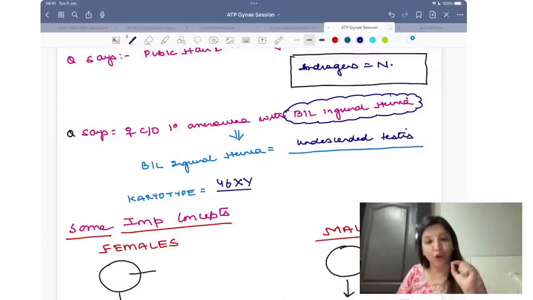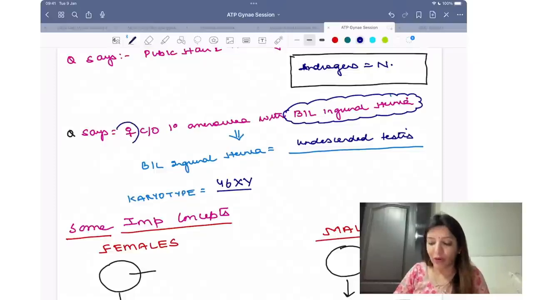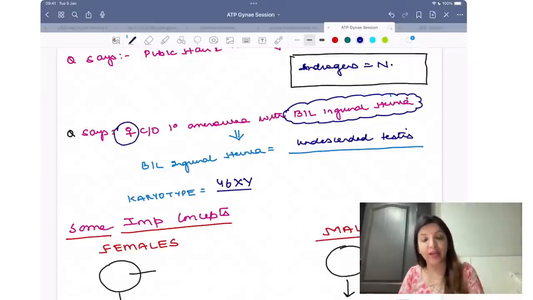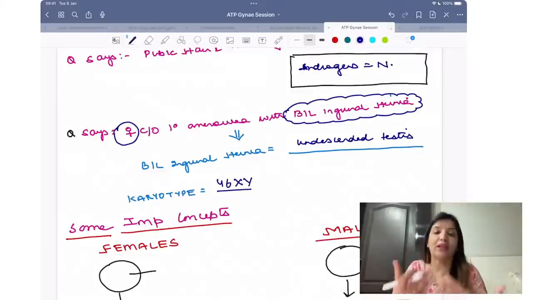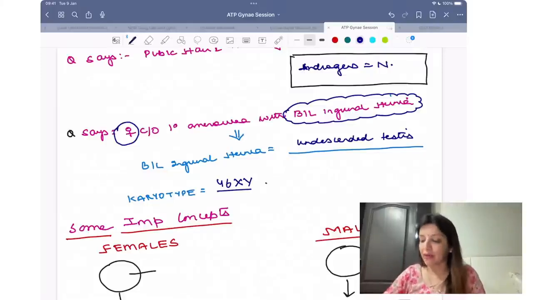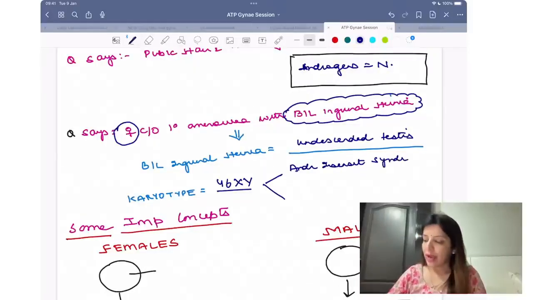46XY. Now a 46XY individual who looks like a female, right? There can be only two situations. One is androgen insensitivity syndrome, and the other one is Swyer's syndrome.